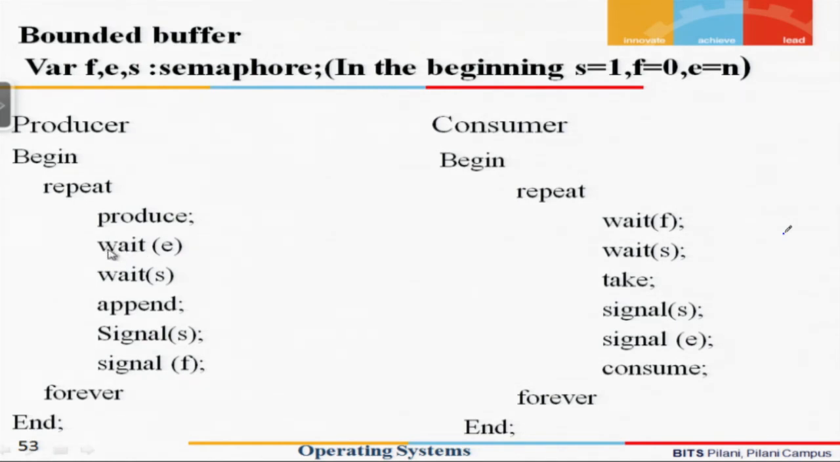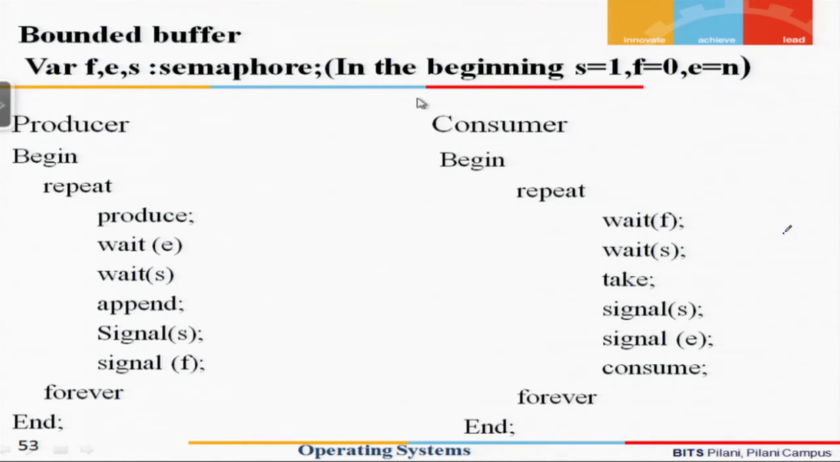So the producer begins with decrementing the buffer value. If E was n in the beginning, there were n spaces available. Now it reduces it by 1. Then it uses its semaphore S as a guard variable, gets inside, appends the item and does the signal. And after appending, it tells the consumer that it has produced an item by signaling to the semaphore variable F.